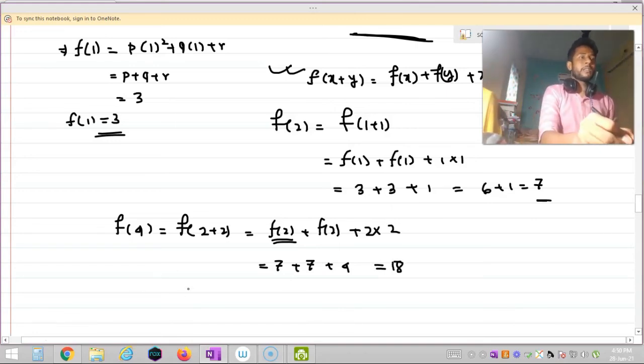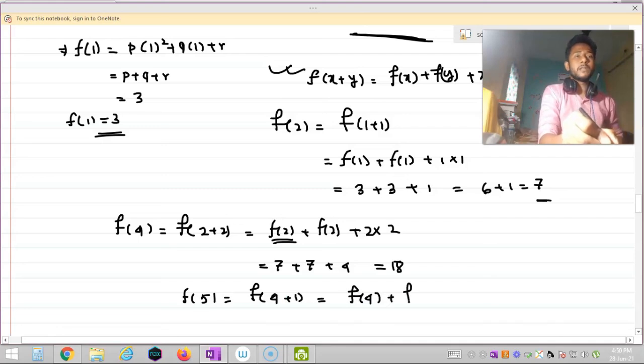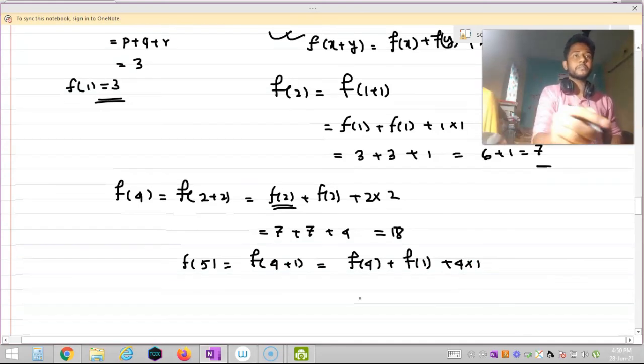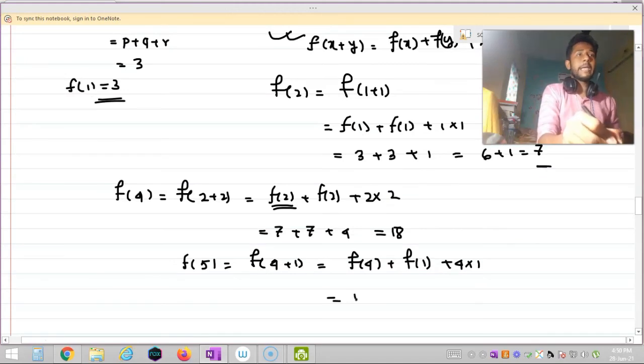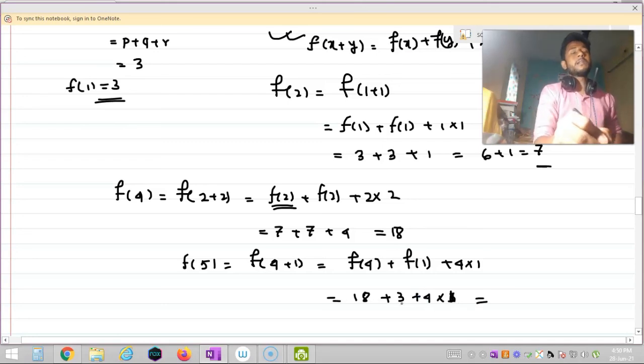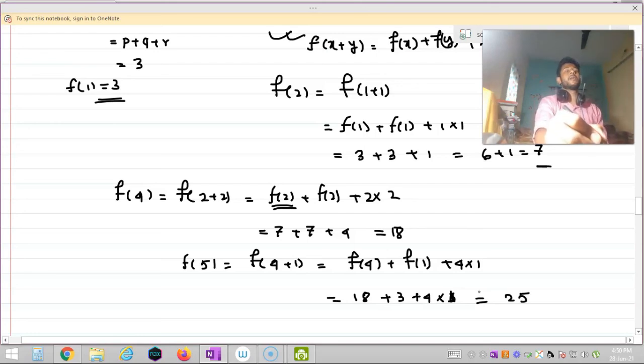Now I am going to find the value of f of 5. So I can write it f of 5 as f of 4 plus 1. So this is nothing but f of 4 plus f of 1 plus 4 into 1. So the value of f of 4 is 18. The value of f of 1 is 3 and plus 4 into 1. So this is 18 plus 3, 21, 21 plus 4, that is 25. So value of f of 5 is equal to 25.